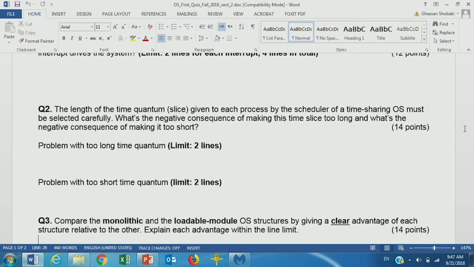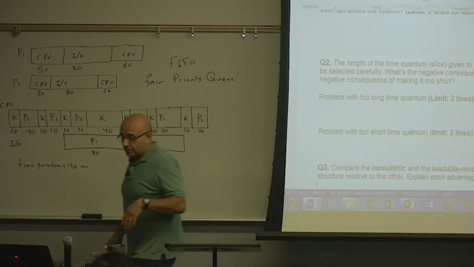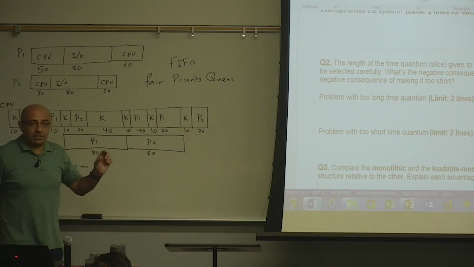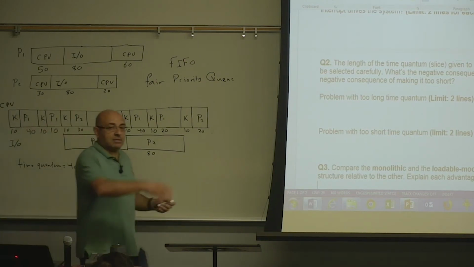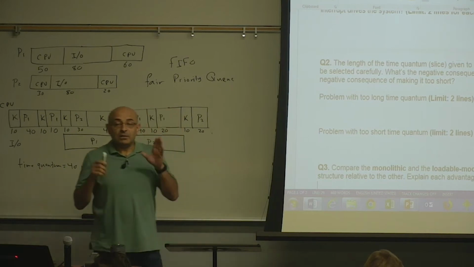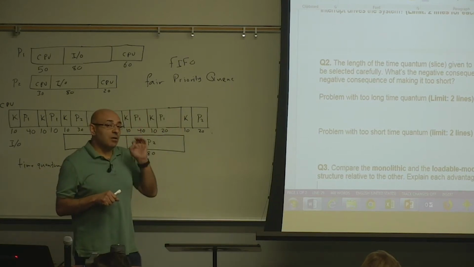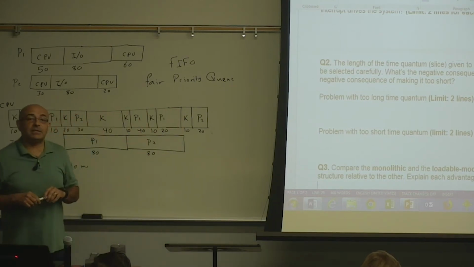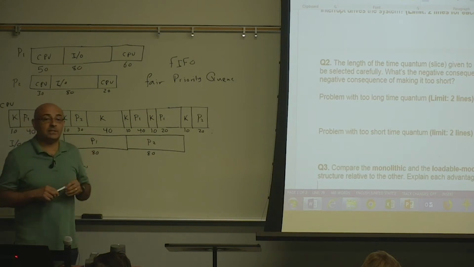One of the wrong answers that I have seen in the past is that some students would say that if it's too short, then the process will not get enough time to complete. That's a wrong answer, because the process will always get as many time quanta as it needs in order to complete. Making the time quantum short doesn't mean that the OS is going to terminate a process. Remember that an operating system never terminates a process as long as that process is well behaving.